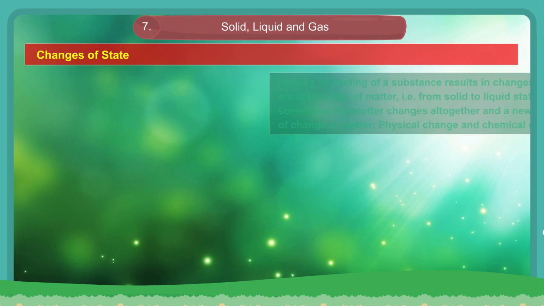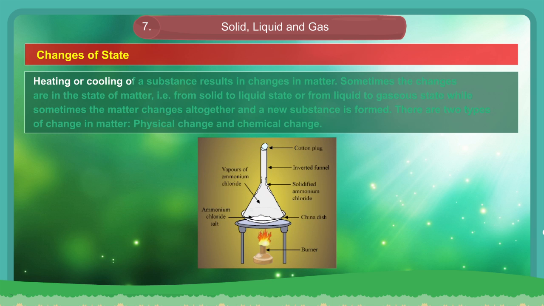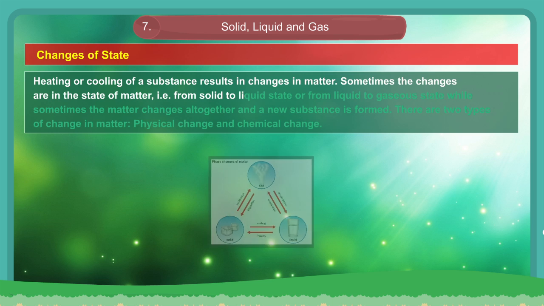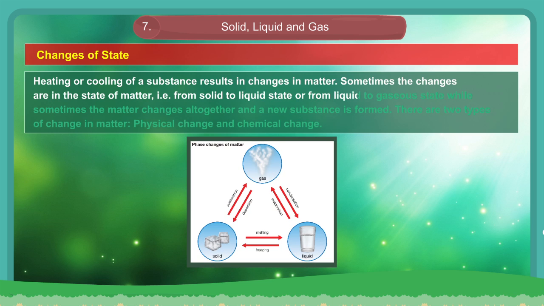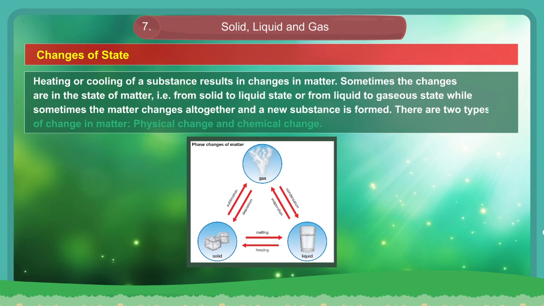Changes of state. Heating or cooling of a substance results in changes in matter. Sometimes the changes are in the state of matter, that is, from solid to liquid state or from liquid to gaseous state, while sometimes the matter changes altogether and a new substance is formed. These are two types of change in matter: physical change and chemical change.